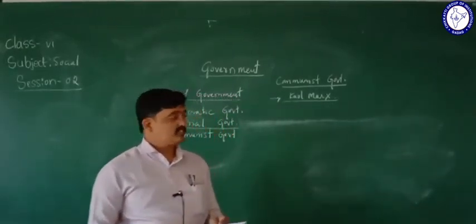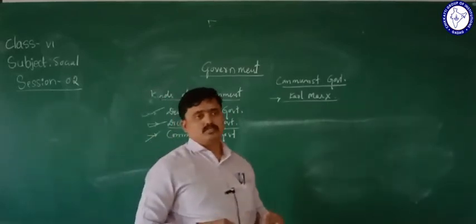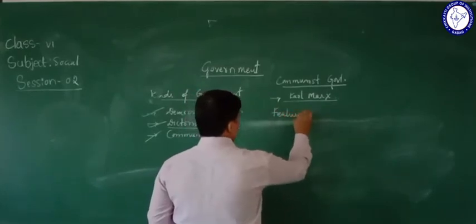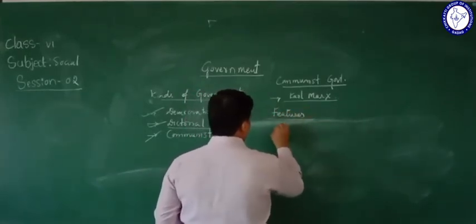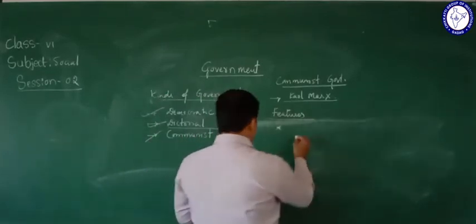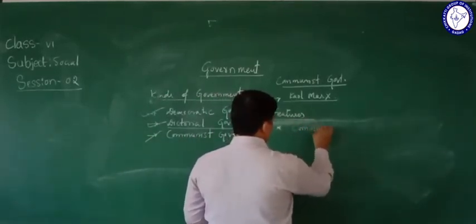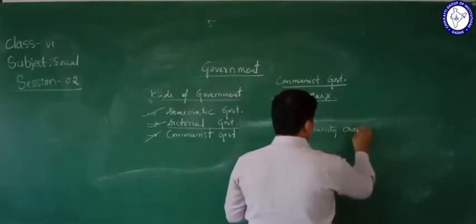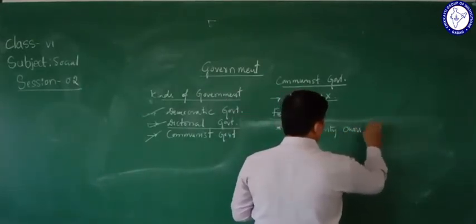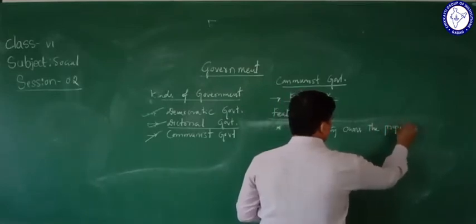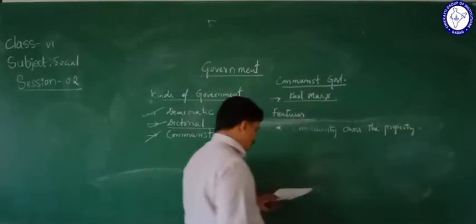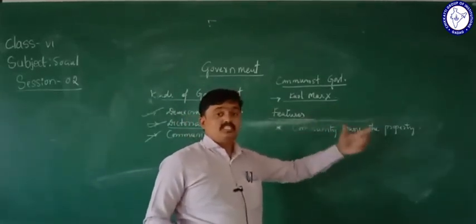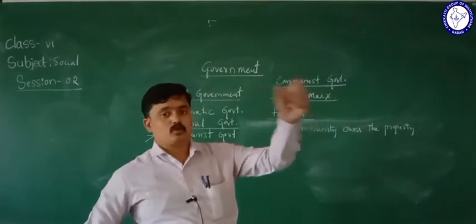Then what are the features of this government? The features of the government called communism. Community owns the property. As I told earlier, this government did not give the provision for private property.